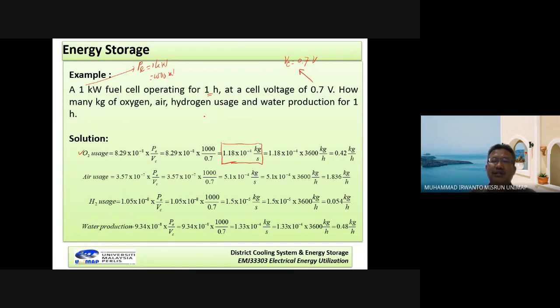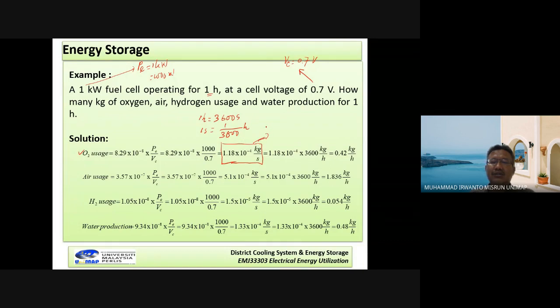We know that 1 hour is equal to 3,600 seconds, or 1 second is equal to 1 over 3,600 hours. So here, second is converted to hours, and I can write it like this.